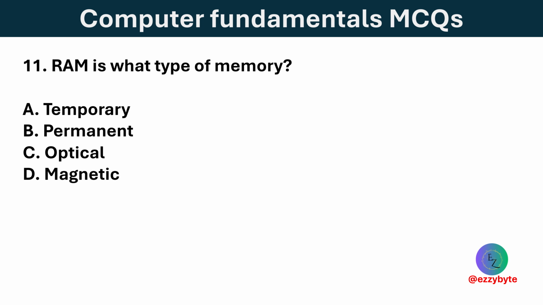RAM is what type of memory? Options are temporary, permanent, optical, and magnetic. Option A is correct. RAM is temporary memory used to store data while programs are running.